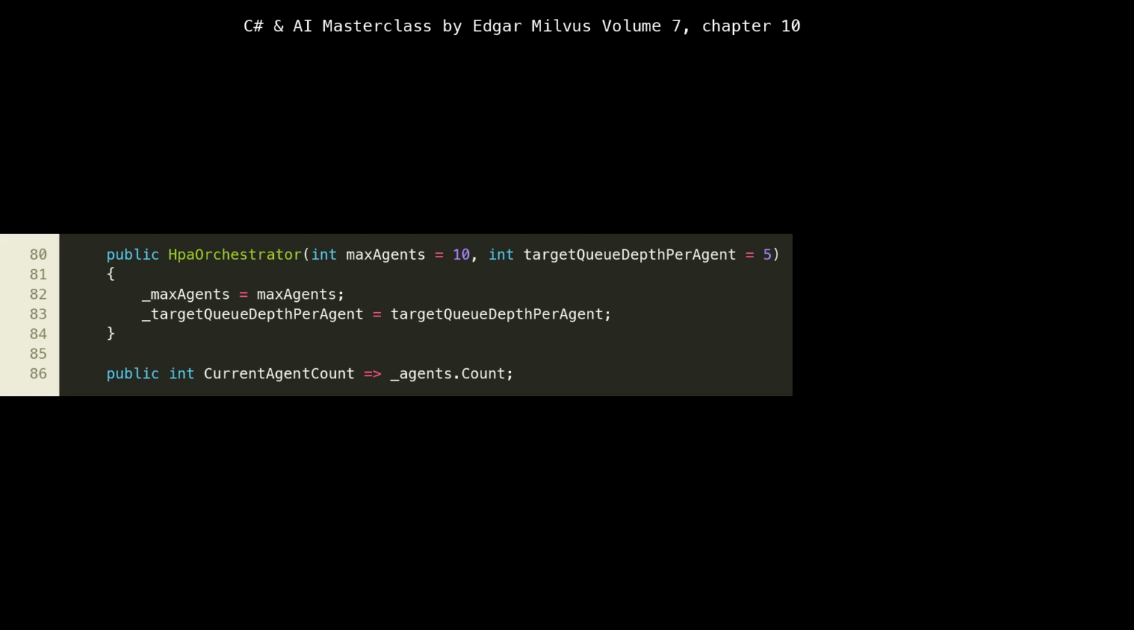CurrentAgentCount at line 83 provides an easy way to get the current number of active AI agent instances. The GetTotalQueueDepth method, lines 85 to 88, simulates the Kubernetes metric server. It aggregates the queue depth from all currently running agents. This aggregated metric is the custom metric that our HPA logic will use to make scaling decisions, demonstrating how HPA can react to application-specific metrics beyond CPU or memory.